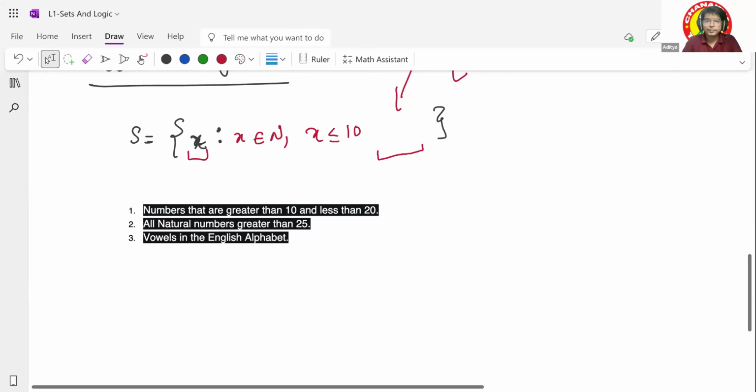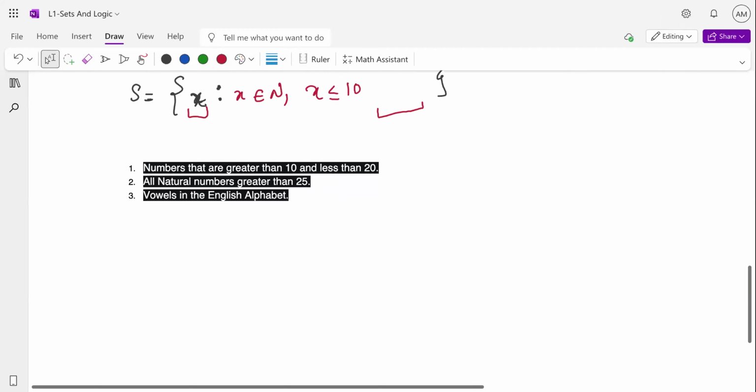For the first one, we can write S is equal to, in curly brackets, x colon x belongs to natural numbers where x is greater than 10 and less than 20, and we can close the curly bracket. I'll just write the first one. So what is x?